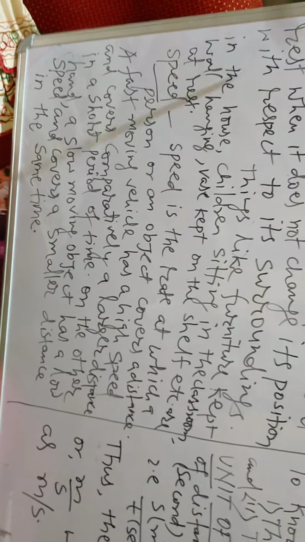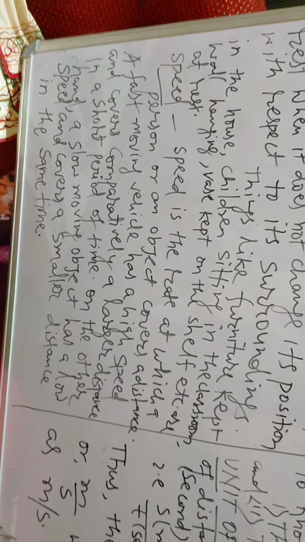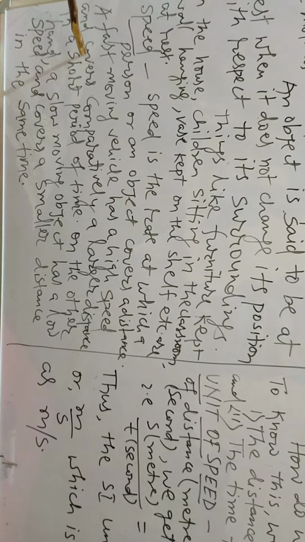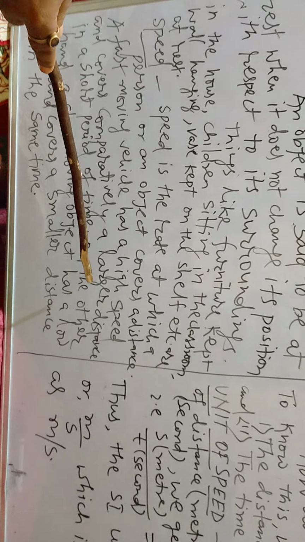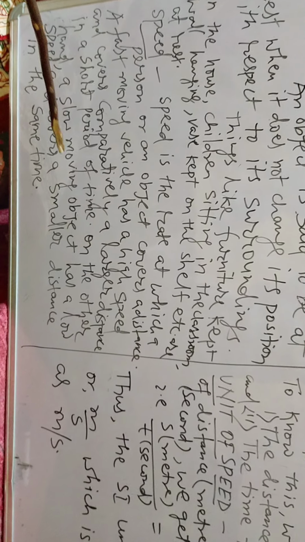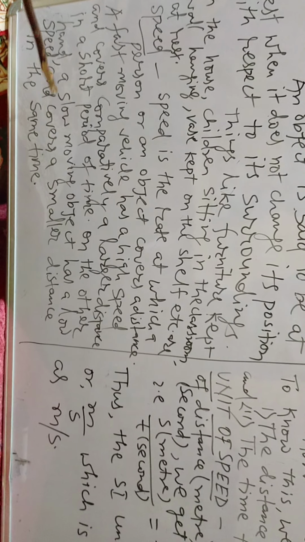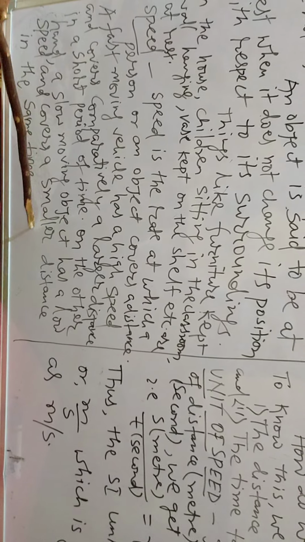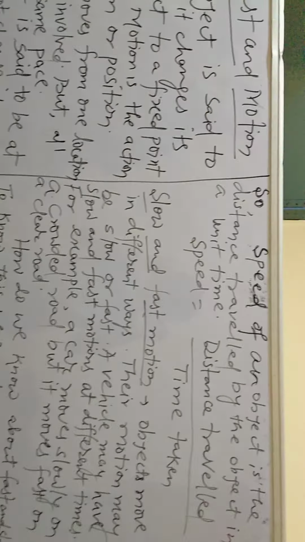Now we can talk about speed. What is speed? Speed is the rate at which a person or an object covers a distance. A fast moving vehicle has a higher speed and covers comparatively a larger distance in a short period of time. On the other hand, a slow moving object has a lower speed and covers a smaller distance in the same time. So how can we define speed?